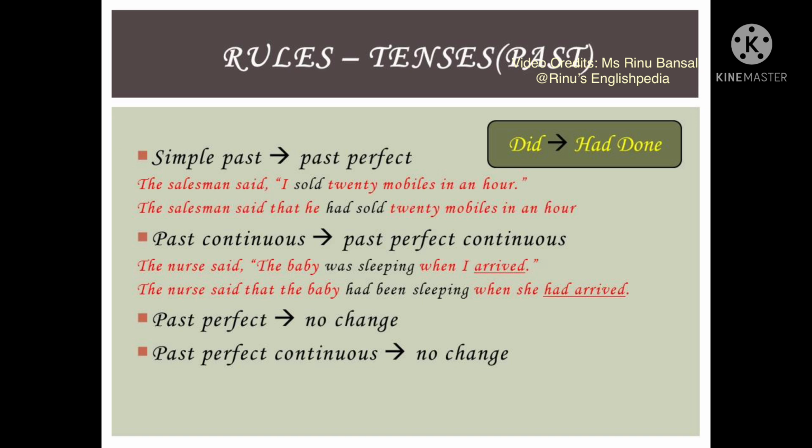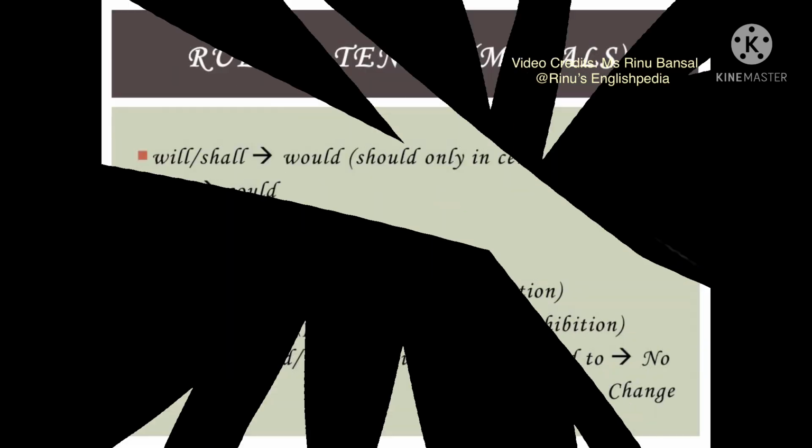Arrived is simple past and therefore it becomes past perfect in the form had arrived. When we are talking about the sentence in the past perfect tense or the past perfect continuous, then we find that there will be no change as we had studied earlier.